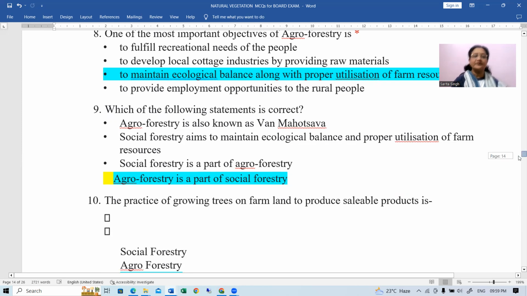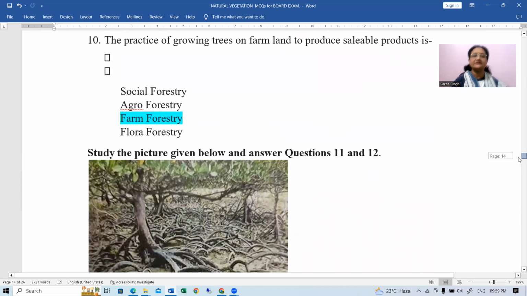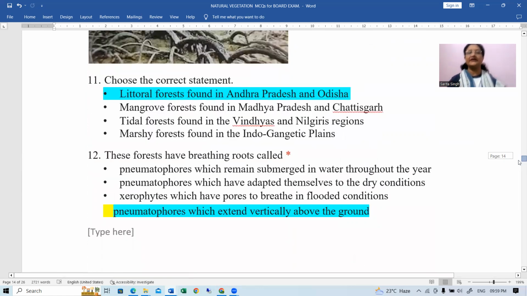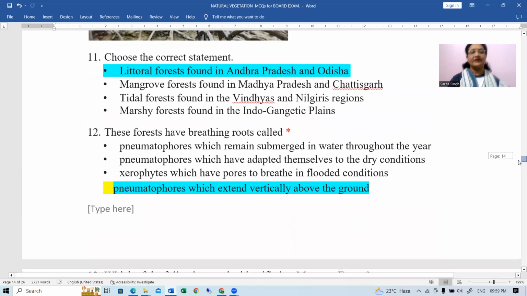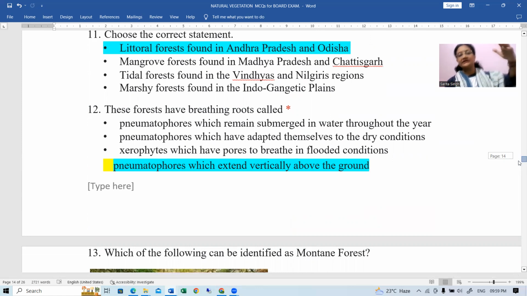Next question है practice of growing trees on farmland to produce sellable products is farm forestry. Right? Next, littoral forests found in Andhra Pradesh and Odisha. Right? These forests have breathing roots called pneumatophores. Okay. P is silent, pneumatophores, which extend vertically above the ground so that they can breathe in.